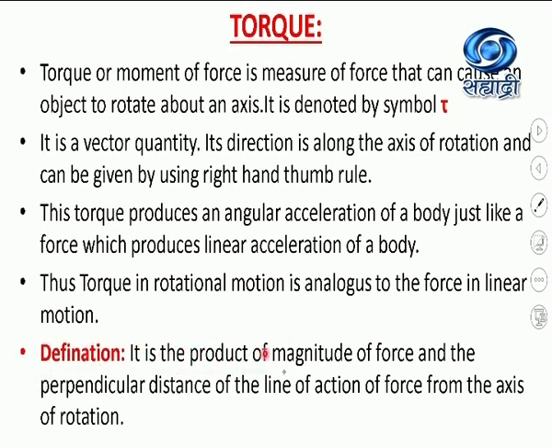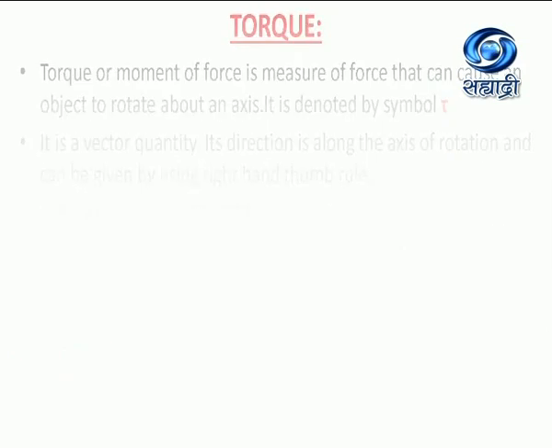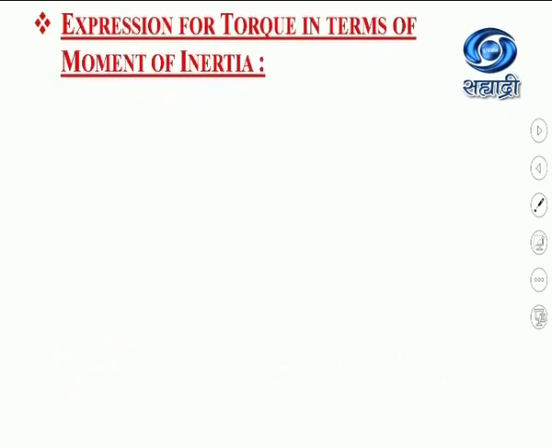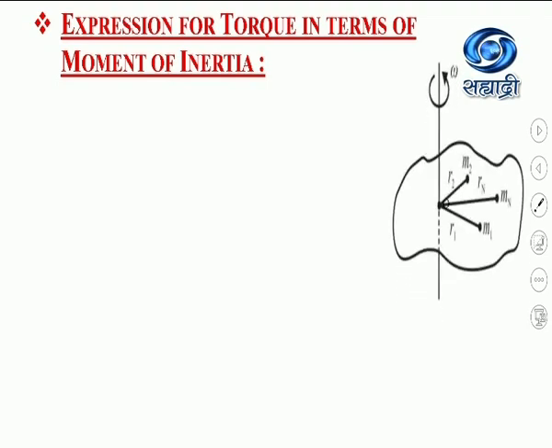It is the product of the magnitude of the force and the perpendicular distance of the line of action of force from the axis of rotation. Now, we are going to find out the expression for torque in terms of moment of inertia.